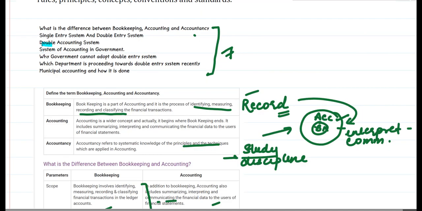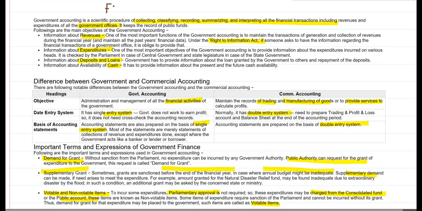Having completed the double accounting system, we will be dealing with the system of accounting of government, why government cannot adopt the double entry system, which department is proceeding towards double entry system recently, and what is municipal accounting. Apart from this, we'll also be dealing with the government accounts and government budget. So we'll be dealing with the fiscal governance and government accounts aspect.